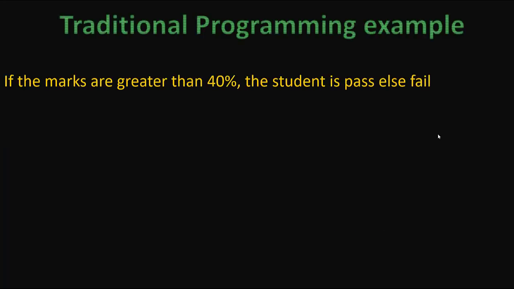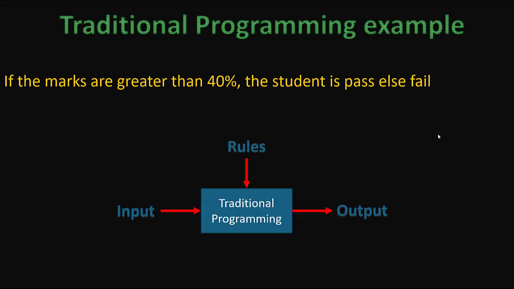Now consider a simple example. We have a rule that if the marks of a student are greater than 40%, then the student passes, else fails. So this is the rule. Now suppose we give the input as 80%. Of course 80% is more than 40%, so naturally the student passes. Then if the input is, say, 20%, this is less than 40%, so the student fails. So this is how traditional programming works: when we give the input, based on the rules we get the output.